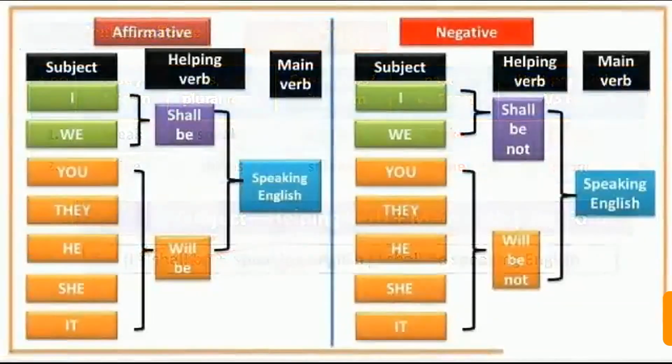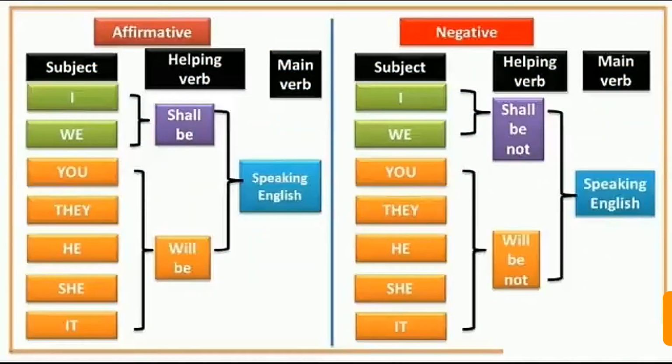As we know, if we want to make a simple sentence into a negative one, we will use not along with the helping verb. So if I want to change a sentence in future continuous tense, I shall be speaking English, then I will use not along with shall be. So how will the sentence be? I shall not be speaking English. This will be the sentence structure of a negative sentence in future continuous tense.